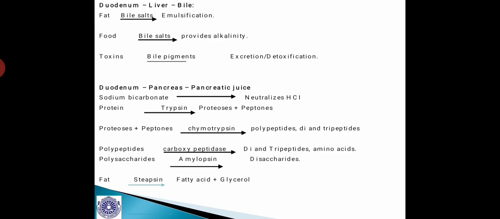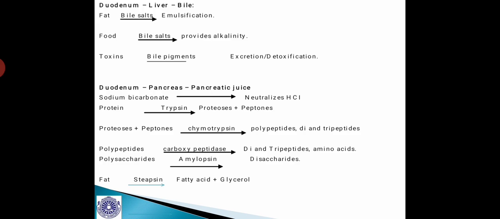And these bile salts, when they act upon food, provide alkalinity to the food mass. And toxins, if present in the food, are detoxified and excreted through a mechanism called detoxification. Then, in the duodenum,